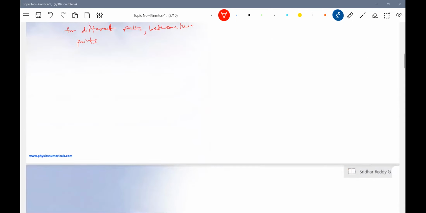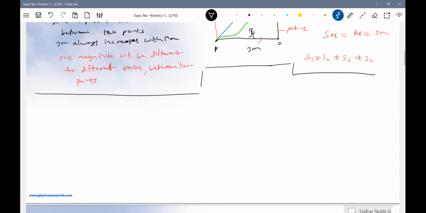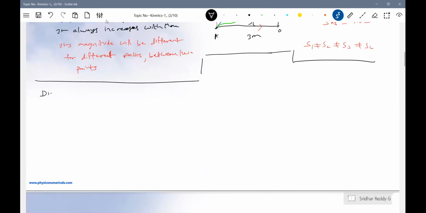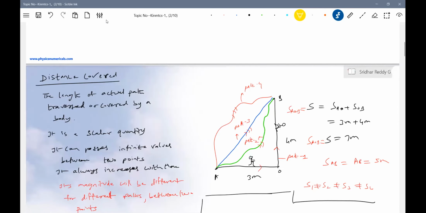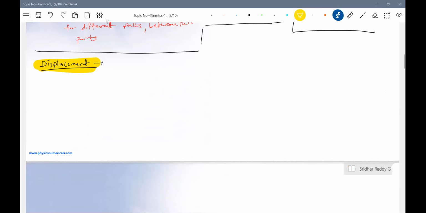Okay, next we'll take the displacement. Let me highlight them. Now the next quantity, the displacement.